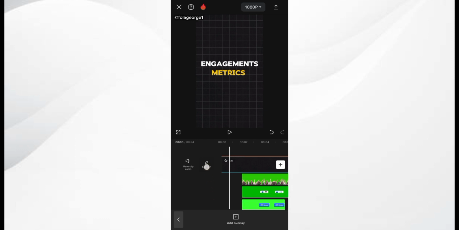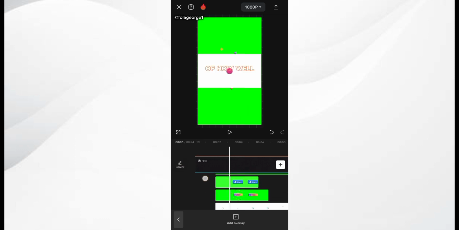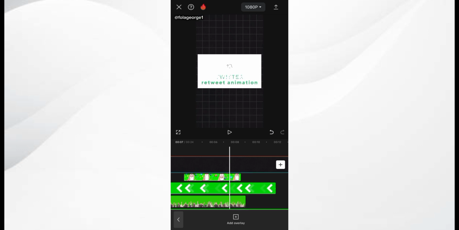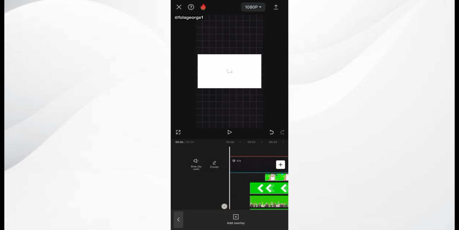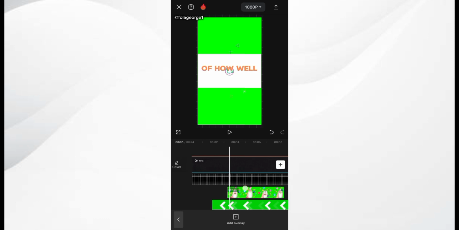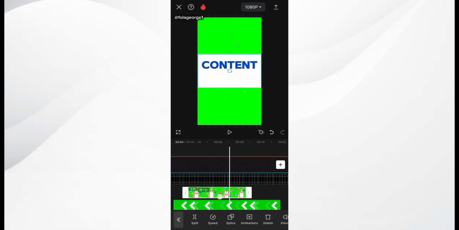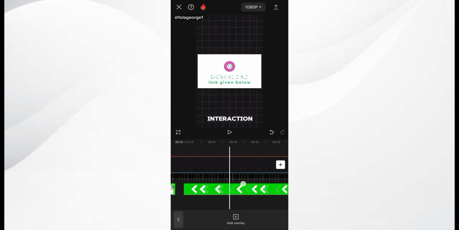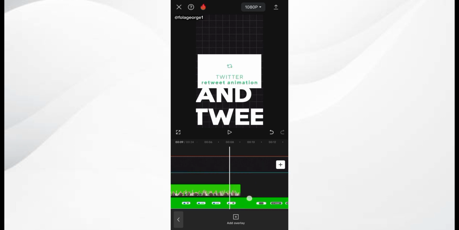Alright guys, so I brought in all the animations I'll be needing for this video. Now I'm going to be aligning all these animations at the points where they are supposed to be. So engagement metrics are crucial; at the point of "are crucial", this is the animation that's supposed to be there. For now, I'm just going to be aligning all of this, putting them at different positions.